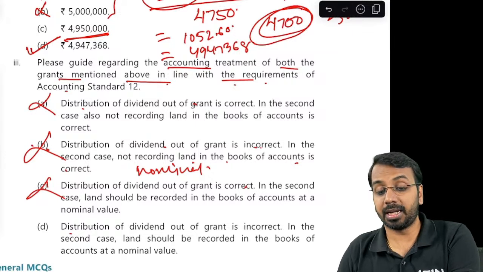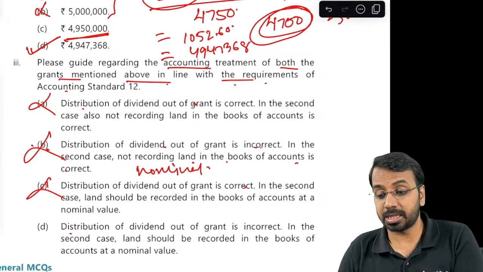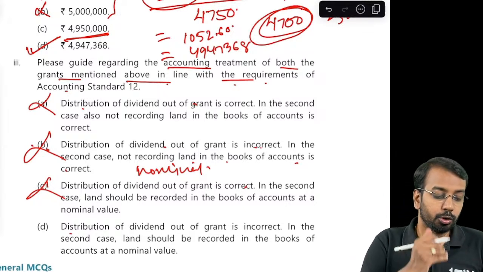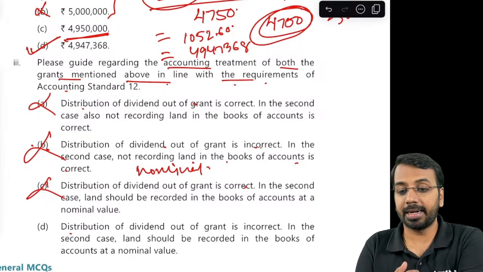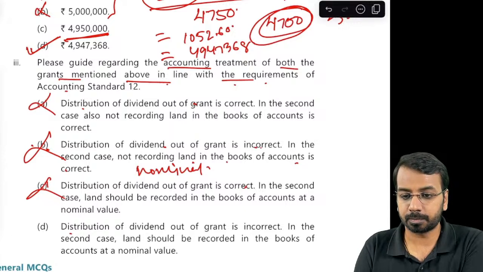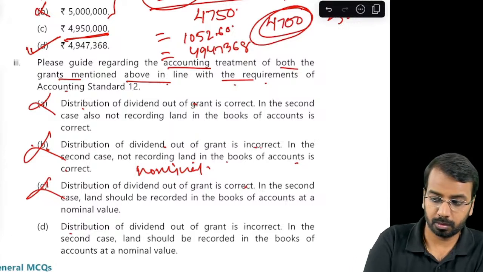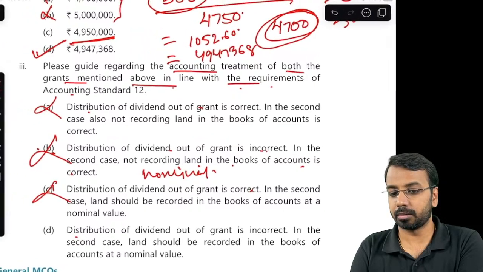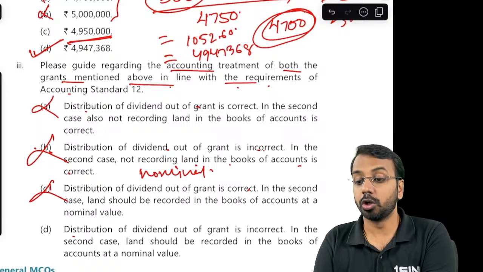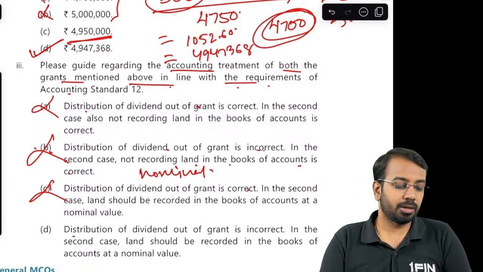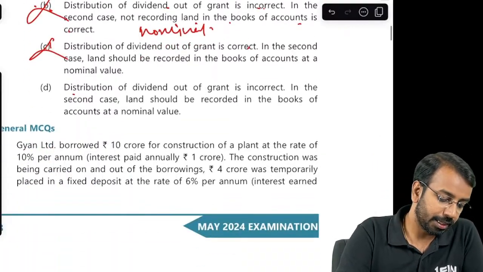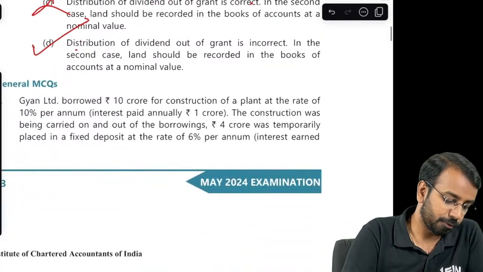Now, 2-3 things you would have realized here. One, we can eliminate the options and we can get to the answers. That is one aspect. Second, you don't need to present as if you are writing a full mark question in the examination. Because you are not writing a full mark question in the examination, don't worry about presentation. Even a rough calculation is sufficient. So that should be your strategy, right? So option D is the correct answer.